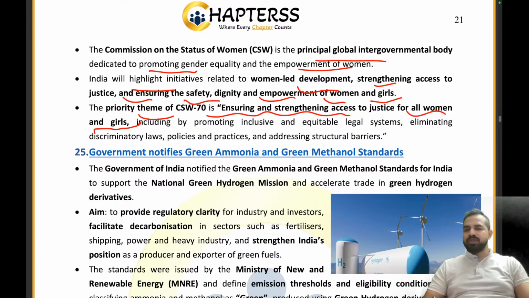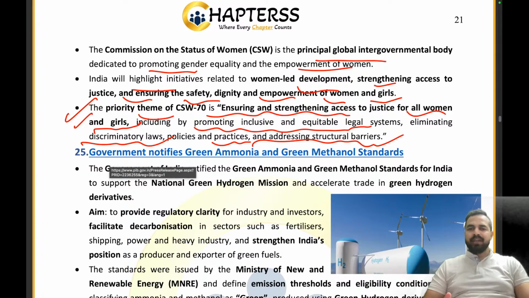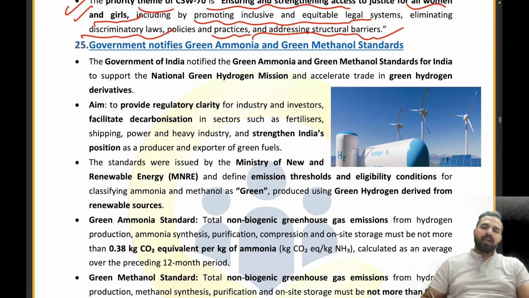Ensuring and strengthening access to justice for all women and girls, including by promoting inclusive and equitable legal systems, eliminating discriminatory laws, policies and practices, addressing the structural barriers. That's all. Right, so the Commission on the Status of Women is the name of that principal global intergovernmental body dedicated to promoting gender equality and the empowerment of women. This is the body, and for this we are basically meeting in New York, United States. Clear? Now let's move over to the next news article.